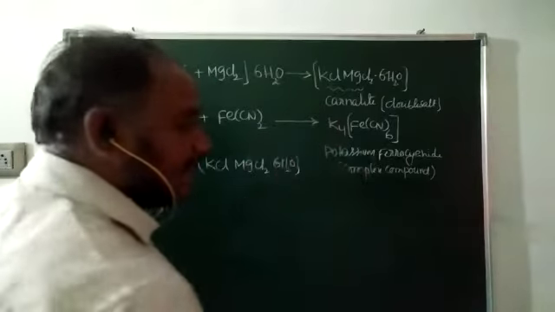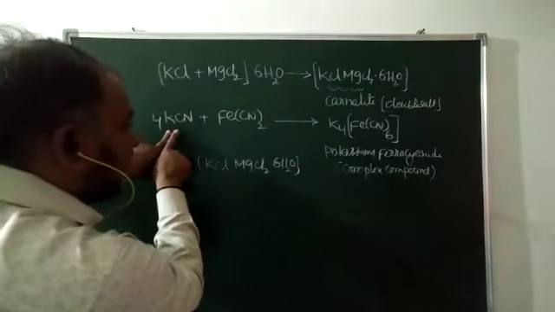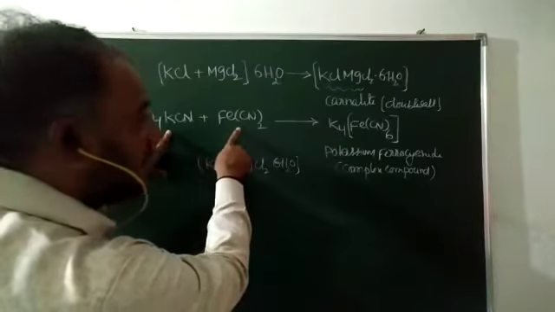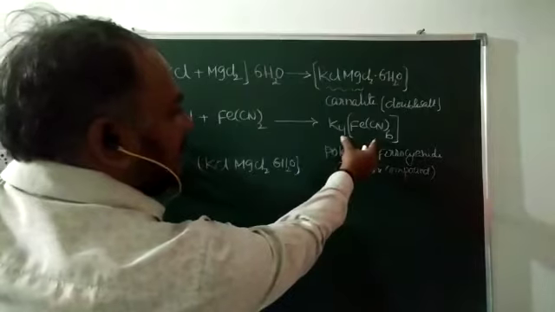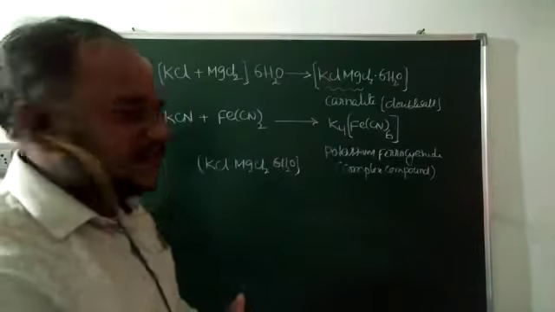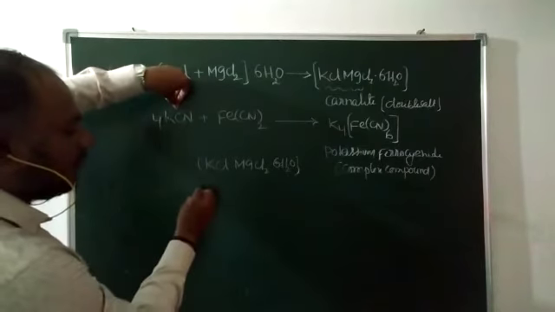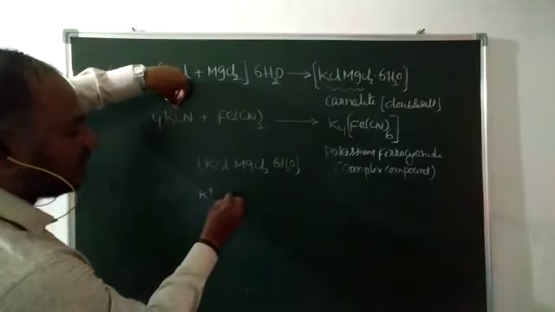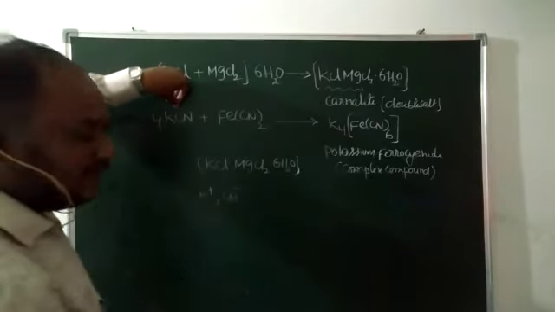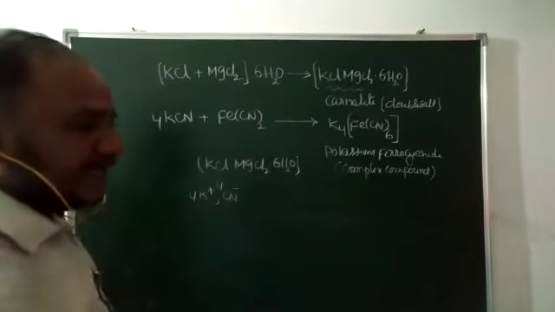But what about the complex compound? Here potassium cyanide is combined with ferrous cyanide. Here there is a chemical reaction between these two salts. So a chemical reaction takes place. Here 4 moles of potassium cyanide, potassium cyanide means K+ and CN-, that compound will be ionized like this. 4 KCN means 4 K+ and 4 cyanide ions.